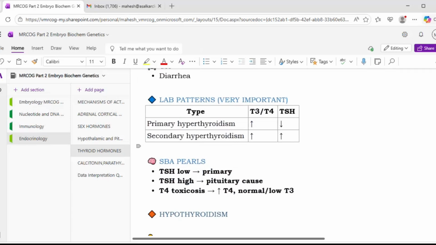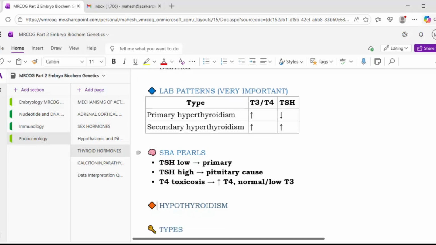So lab findings in primary hyperthyroidism: T3, T4 will be increased and TSH will be reduced, while in secondary hyperthyroidism, T3, T4 as well as TSH will be increased. From the examination point of view, please remember: TSH low, it is a primary hyperthyroidism. If TSH is high, it is a pituitary cause which is responsible. And in T4 toxicosis, T4 is increased while T3 may be normal or may be low.